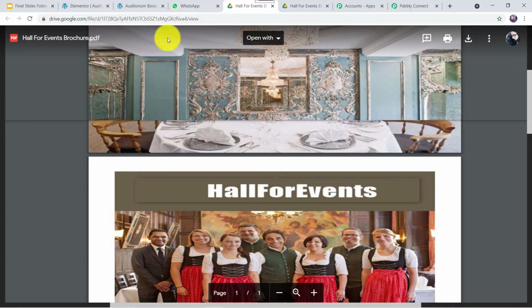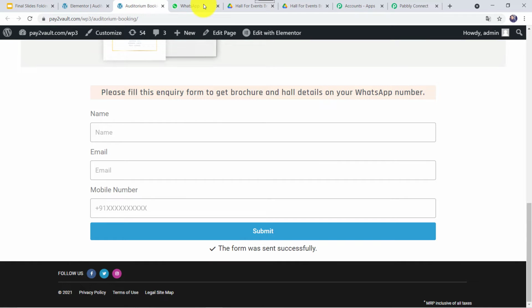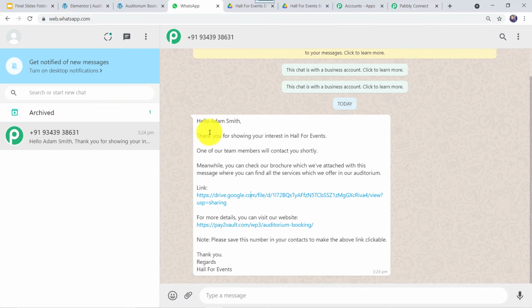So now you might be wondering that I just filled a form over here and automatically a brochure is shared on the WhatsApp account of a customer along with a message. How did I manage to do this? Let me tell you, I have done this in just 3 simple steps and anyone can do this very easily. I'll be showing you the steps now.